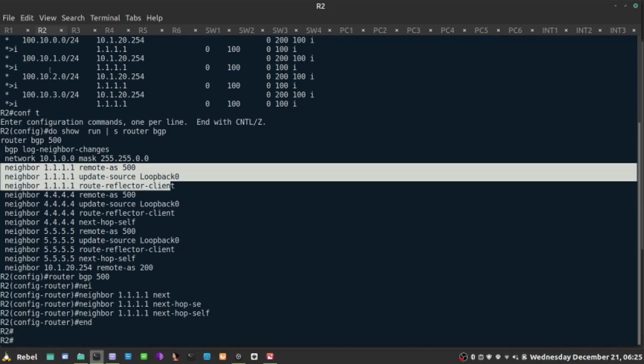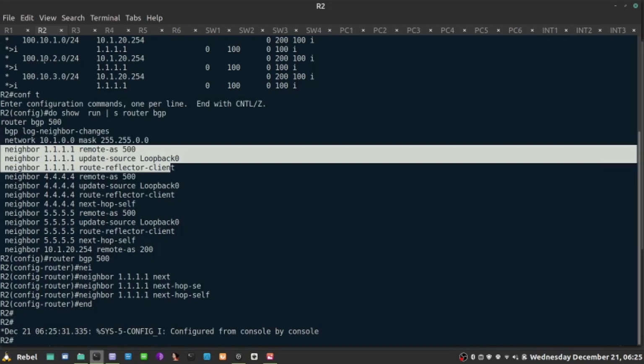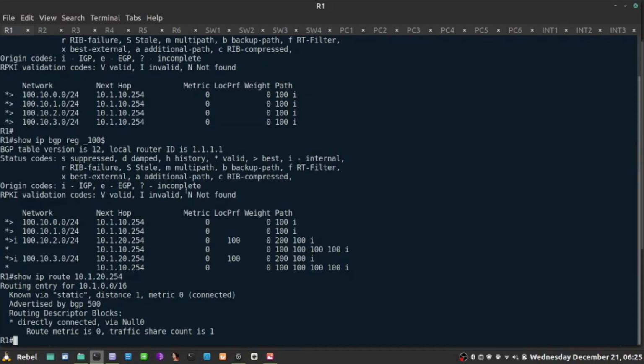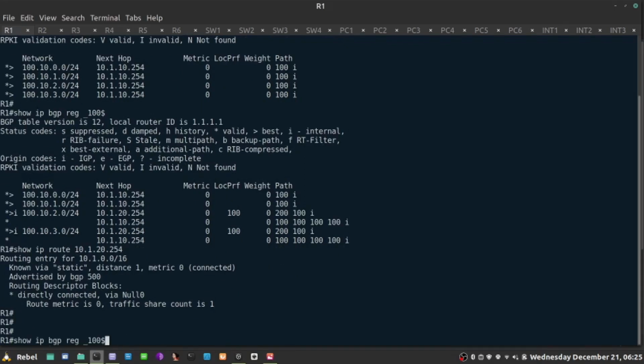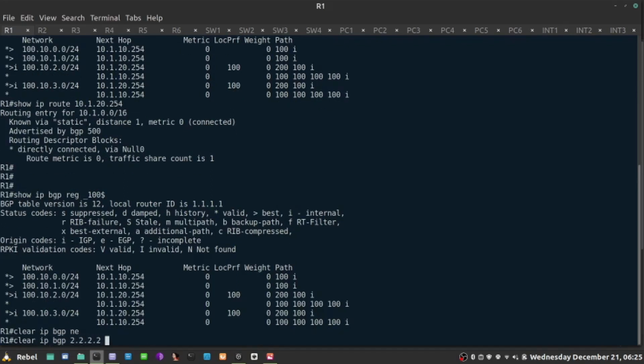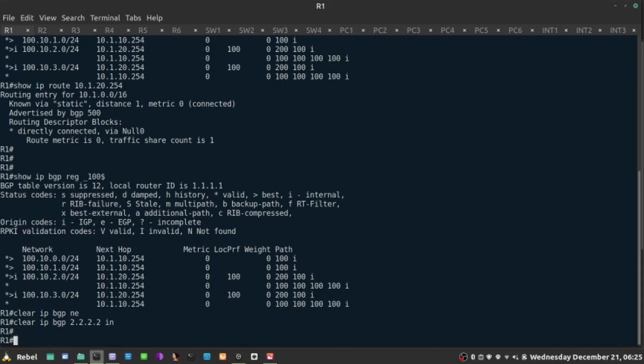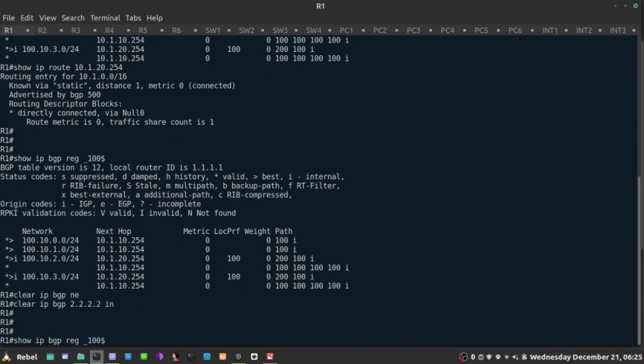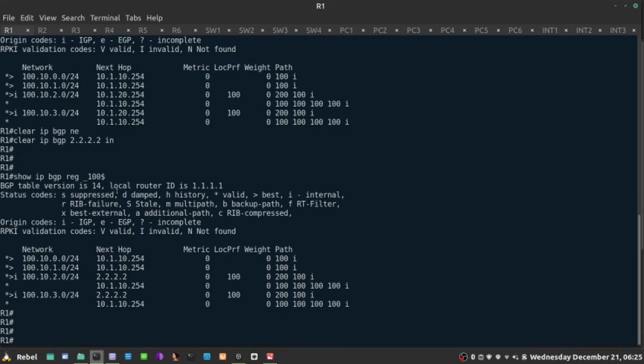So I see the gateway actually 1.1.1.1 rather than static route. So if I go back again here and clear IP BGP 2.2.2.2 inbound. When I do this, I can see now my gateway is 2.2.2.2 on R1 towards those destinations.